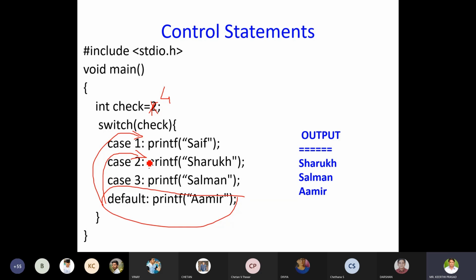The concept is, default is a keyword which will execute the statement associated with it when no match occurs. Hence you can place default either at the beginning or in between. Anywhere you can place it. No need to be at the end. You need to keep this information in your mind. Remember this. Clear? Understood, right?